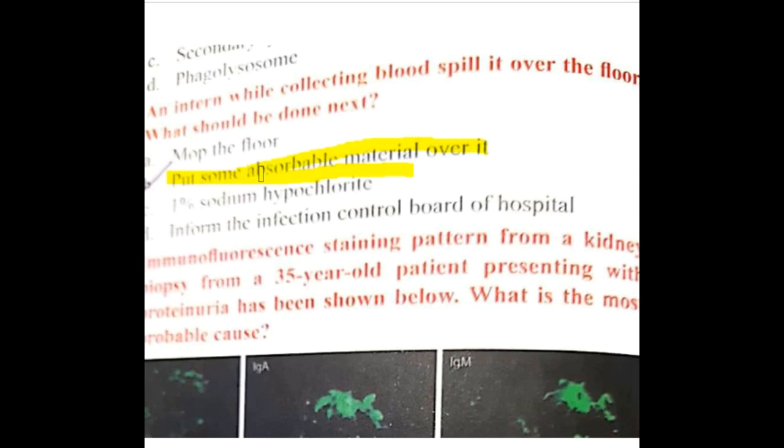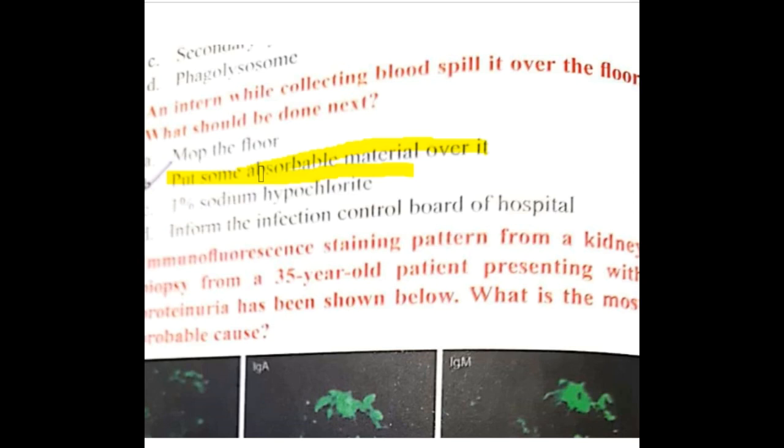First, if there are any broken pieces, all those broken pieces should be removed. Then use disposable paper towels to absorb as much of the body fluids as possible. Then wipe the area with water and detergent until it is visibly clean, and then disinfect it by saturating the area with 0.5% sodium hypochlorite.